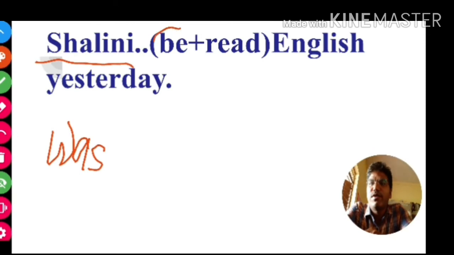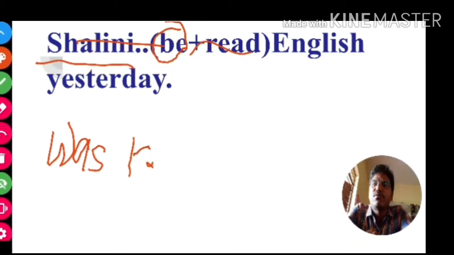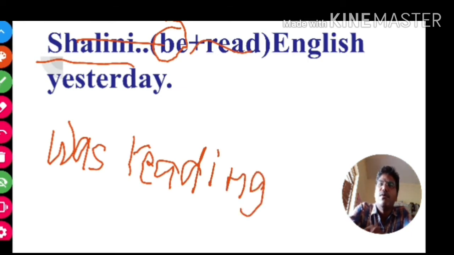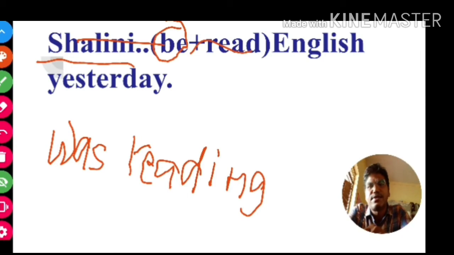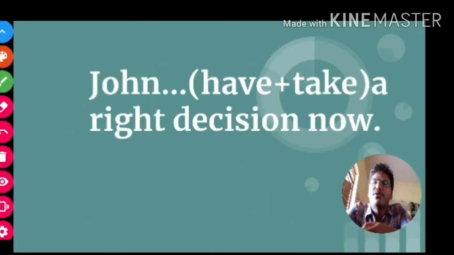When we use be form helping verb, as you already know, the main verb takes ing to the root verb. Read becomes reading. Yes, was reading is the appropriate verb form for this particular sentence. Okay, in this way you can easily do it in your annual exams, but you must be very careful while you are writing. Okay students, let us go to the next sentence.